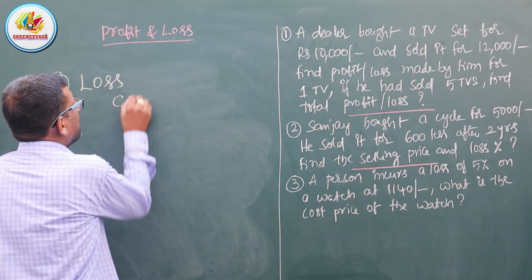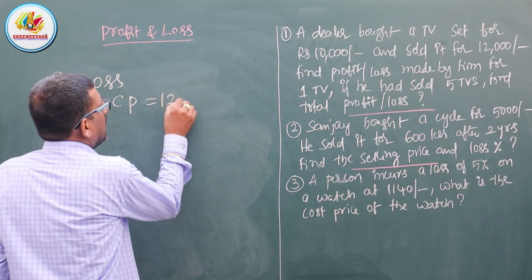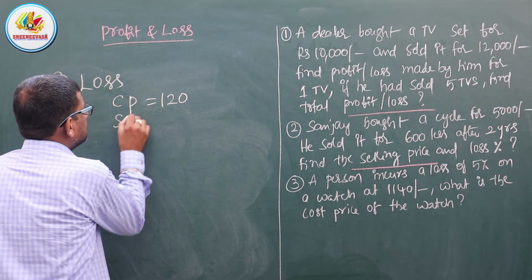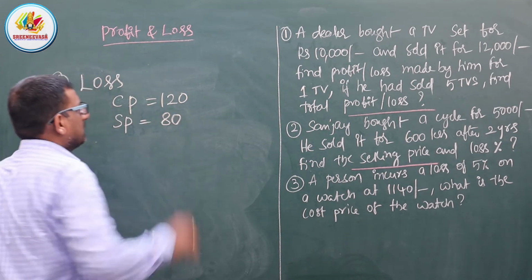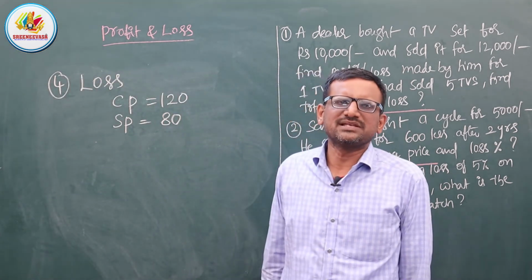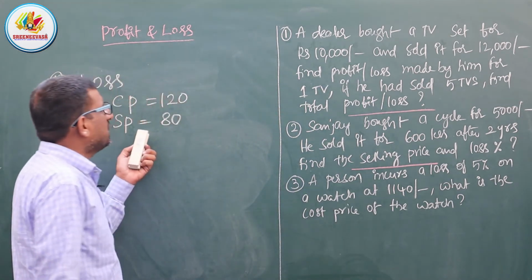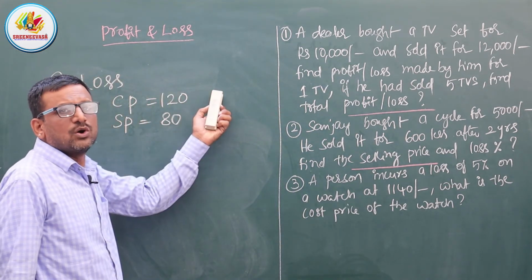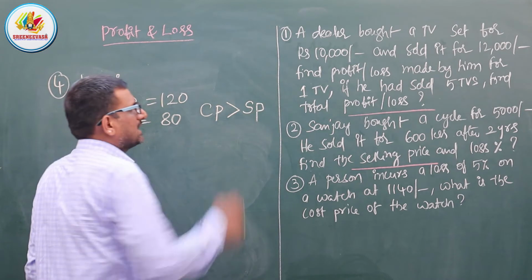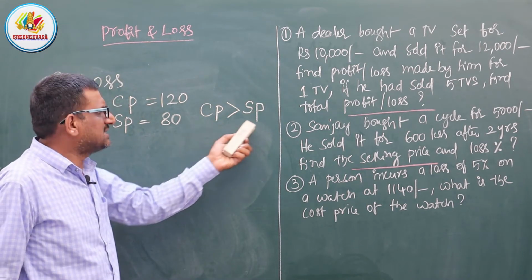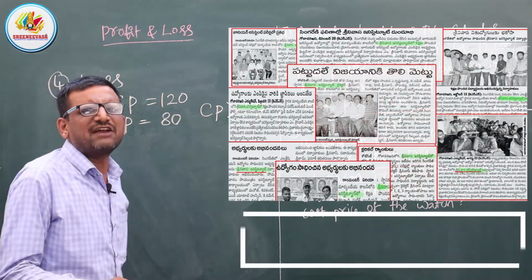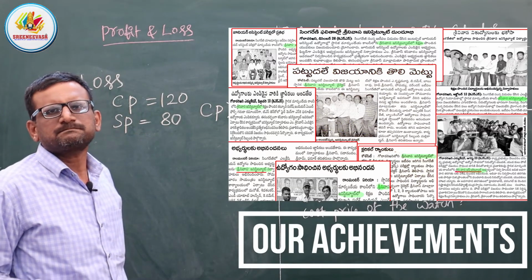Suppose the cost price is 120 rupees and the selling price is 80 rupees. So in this, which one is more? The cost price is more. So CP is greater than SP. The cost price is more than the selling price, so definitely we are going to get the loss only.